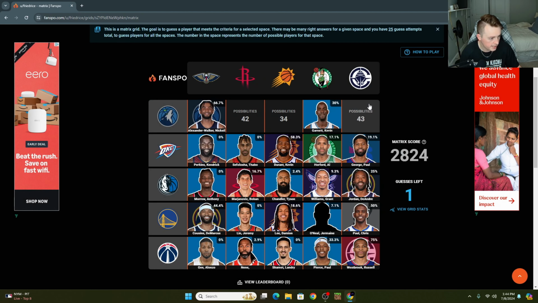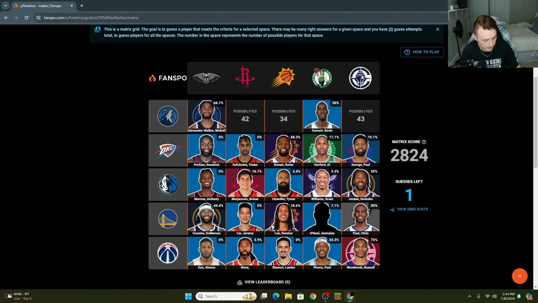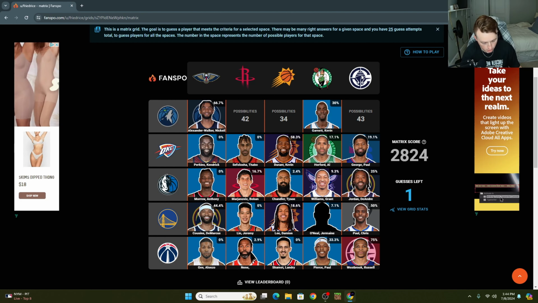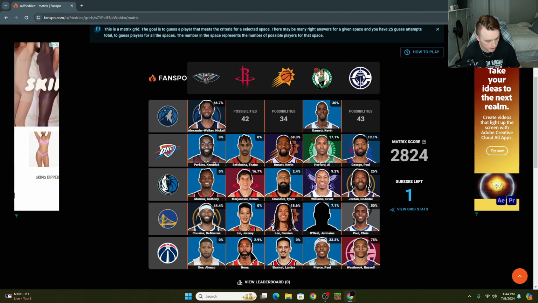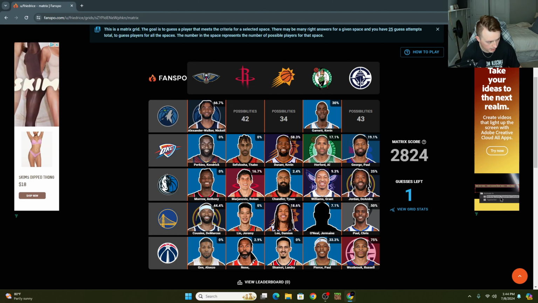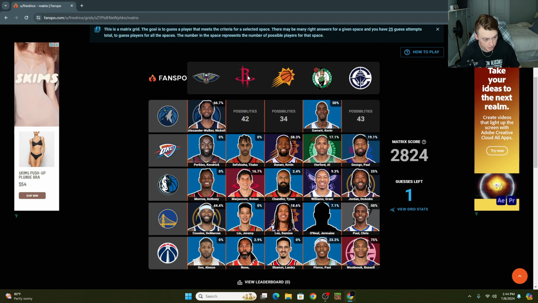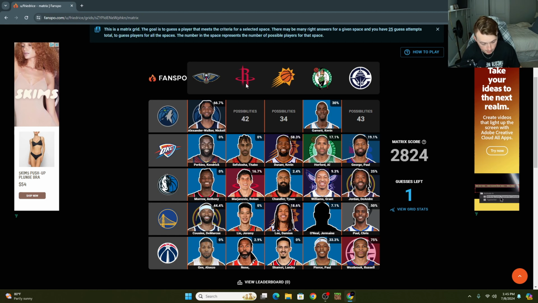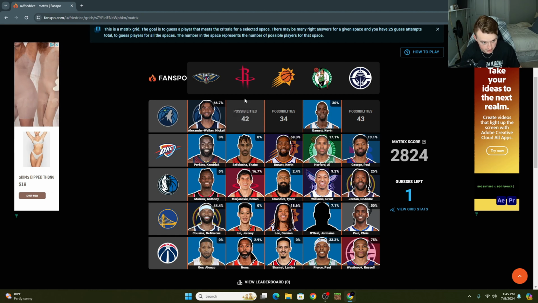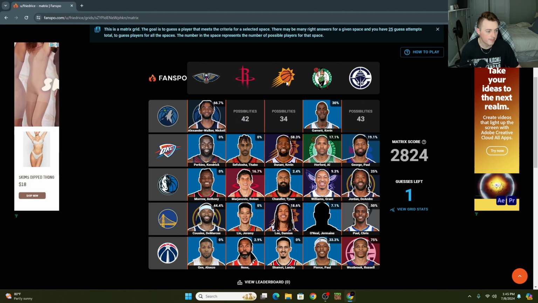What do we got? One guess left for all of these. Who are some other Clipper superstars? Chris Paul. DeAndre Jordan, no. Elton Brand. Did Elton Brand ever play for them? No, I don't think so. Rockets superstars. Any of those guys ever moved to Minnesota? Minnesota's, I'm not going to get that one.